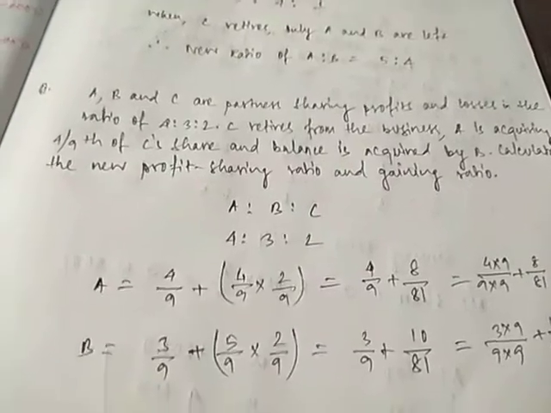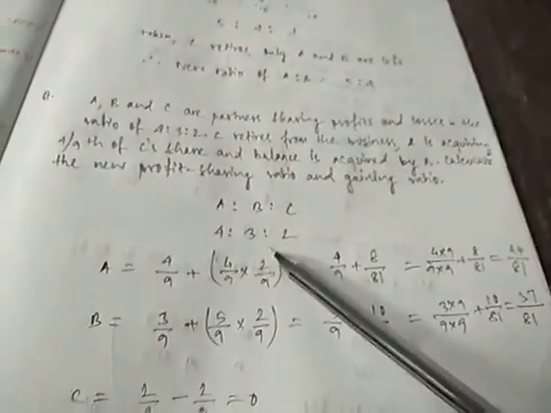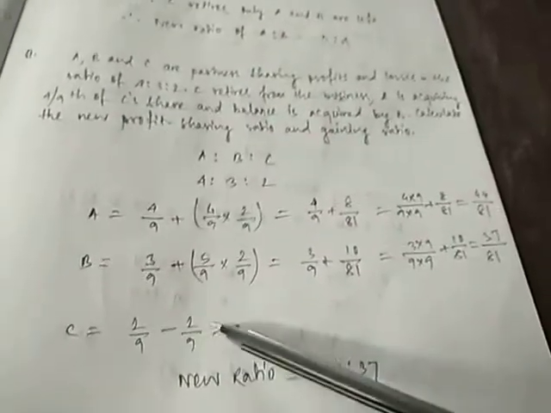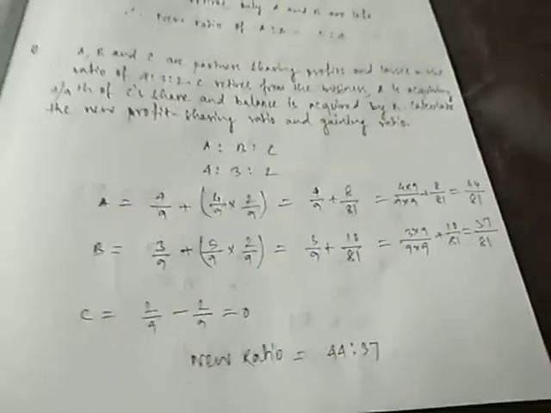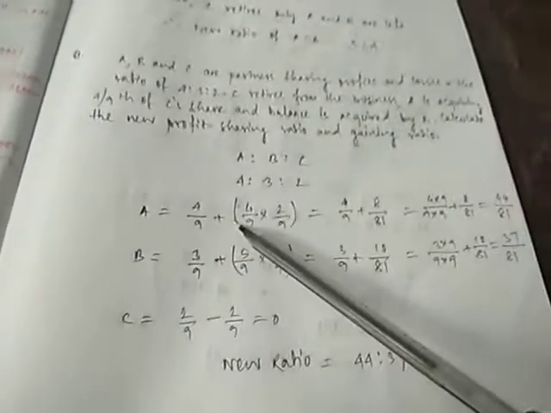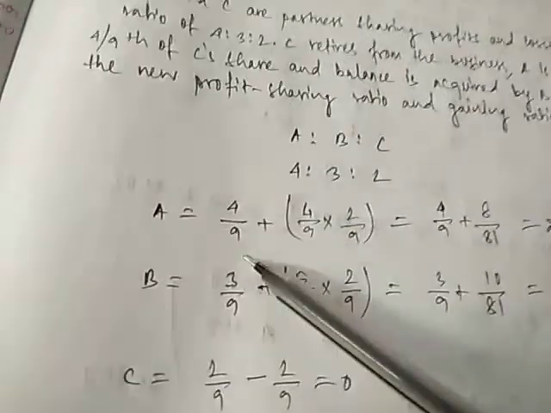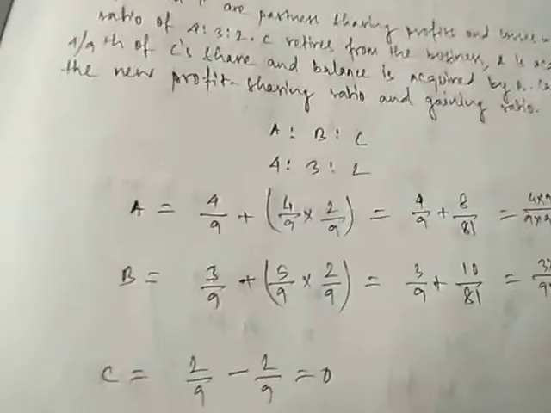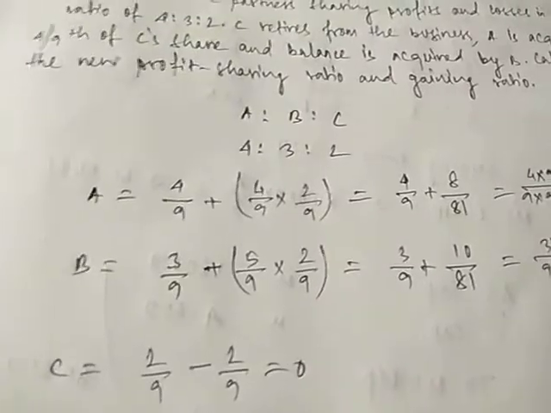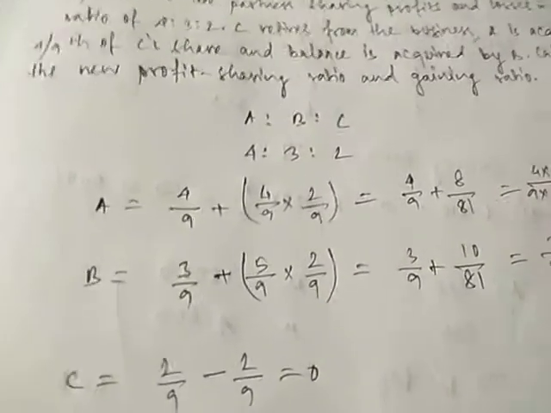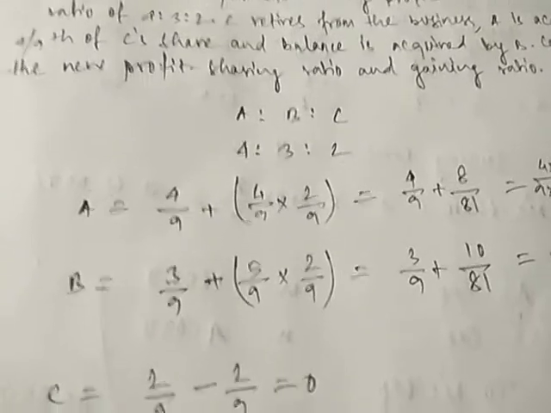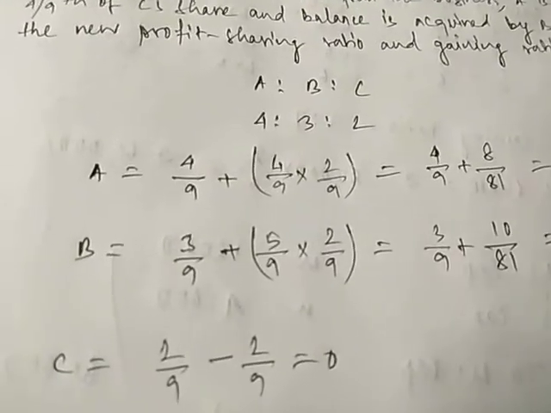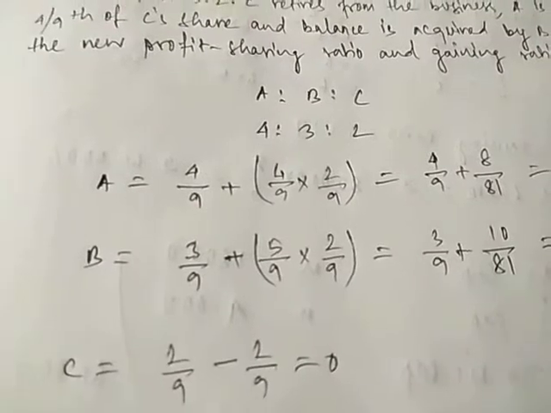So you can see here A, B and C, the ratio is 4:3:2. Now A is 4/9, B 3/9, C 2/9. C is retiring, so his 2/9 share is gone, so it's left with 0. Now A has acquired 4/9 of C's share. C's share was 2/9, so 4/9 of 2/9 is added to A, and the remaining share of C will be taken by B. The remaining share means when 4/9 is taken of anything, 5/9 is remaining. So C's share is 2/9 and 5/9 of 2/9 is taken by B.